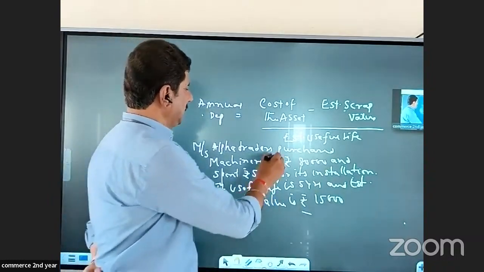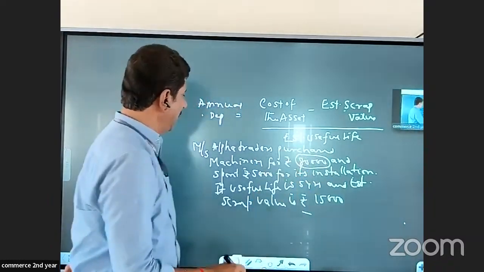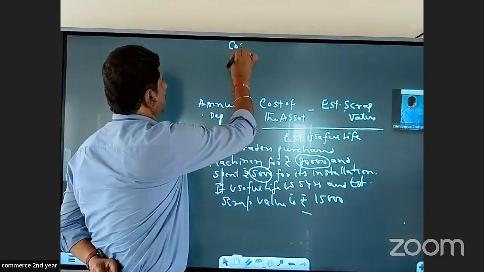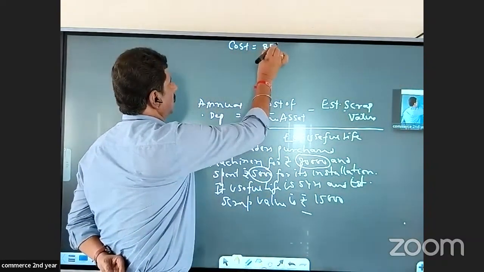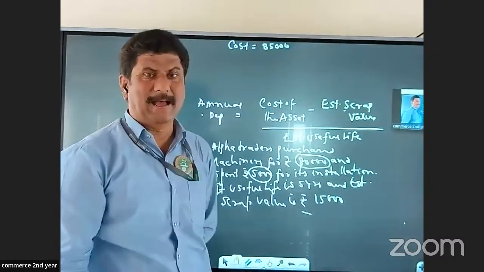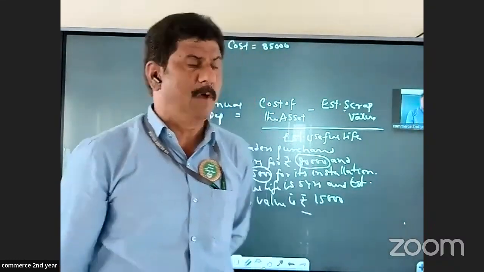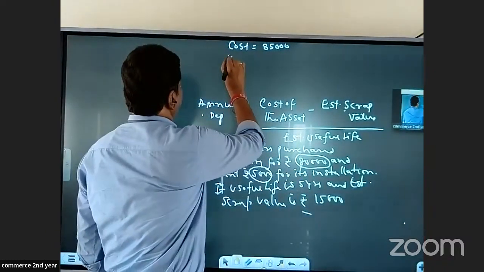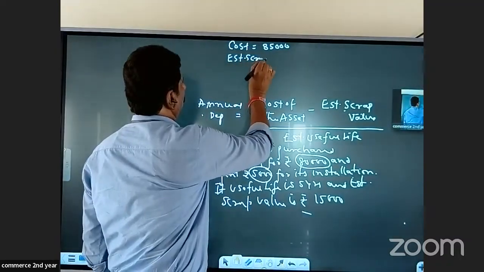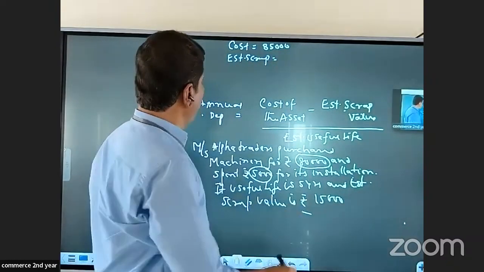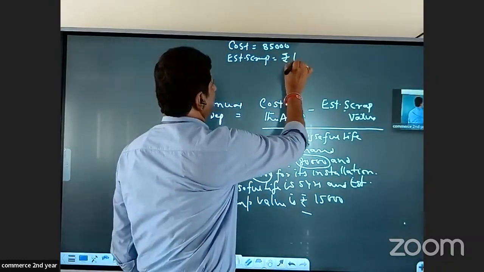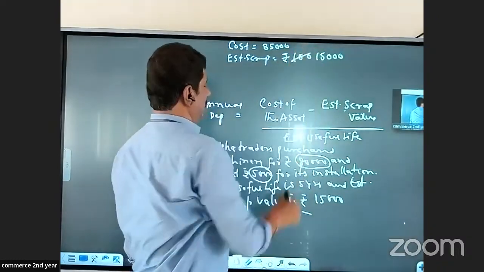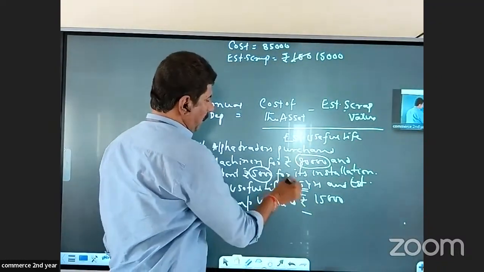So see, what is the cost price? It is 80,000, and how much amount have they spent for installation? It is 5,000. So in this case, when we say cost of the asset, we would take 85,000. The purchase price and the installation charges, we add those two and take 85,000 as the cost of the asset. Then estimated scrap value. After 5 years of use, if you are selling it, we are realizing 15,000, and its estimated useful life is 5 years.